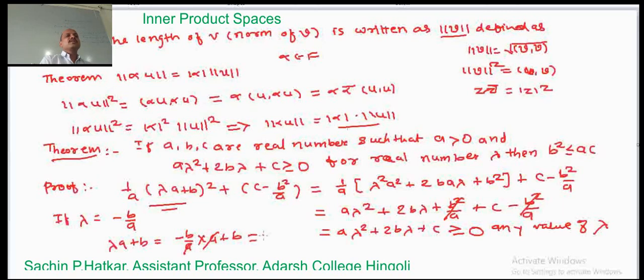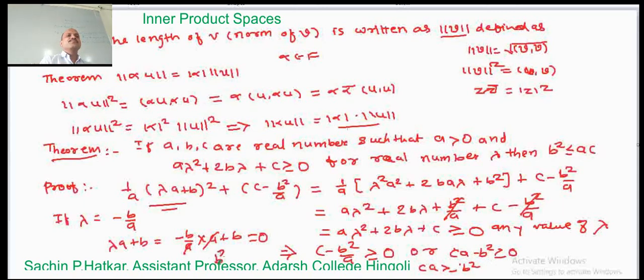So this term is also greater than or equal to 0 for this value of lambda, and hence this implies that c minus b square divided by a is greater than or equal to 0, or multiplying throughout by a, ca minus b square is greater than or equal to 0, or ca is greater than or equal to b square, or b square is less than or equal to ac.